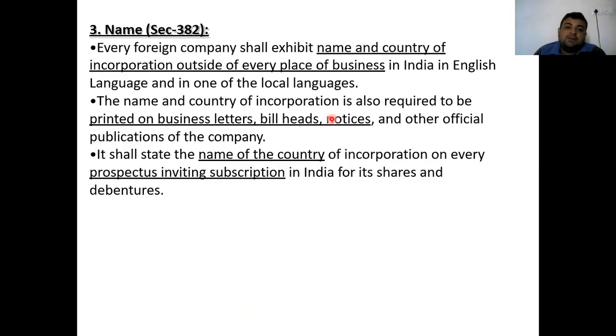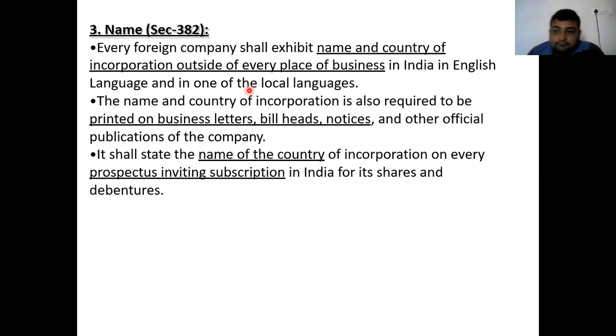Next, the name of the company, which comes under section 382. So 380 is for the documents required, 381 for the accounts, and 382 is for the name. Now this is section 382 of the Companies Act 2020. Here, every foreign company shall exhibit its name and the country of incorporation outside every place of business in India in English language and in one local language.